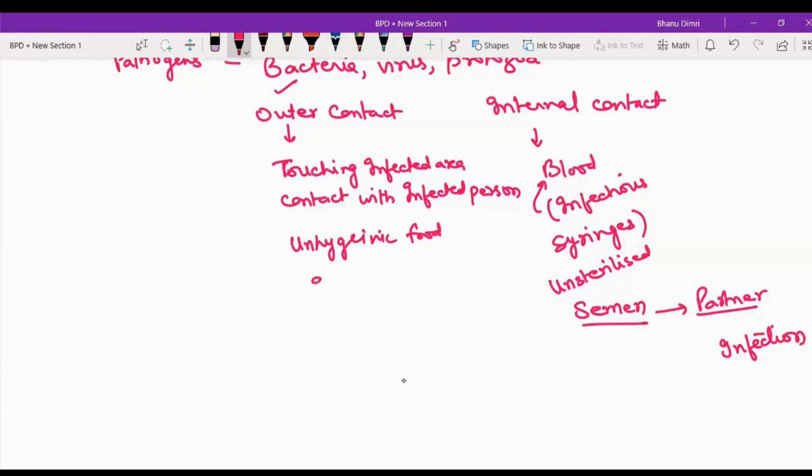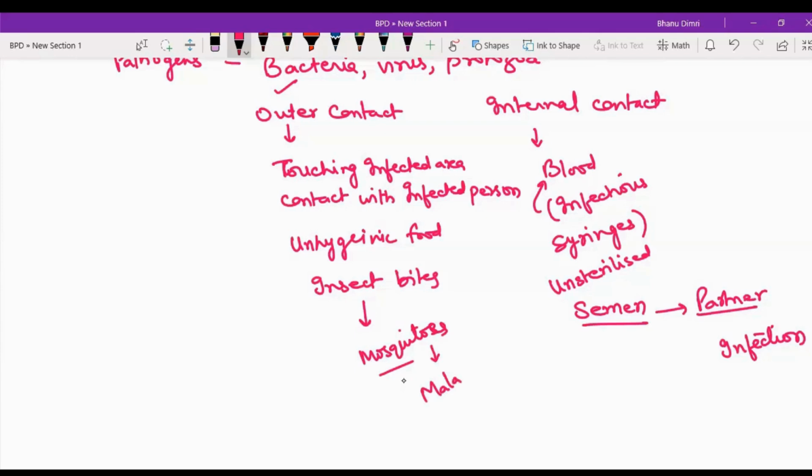Then insect bites. What about the insect bites? Which insects? Ants. No, mosquitoes. Right? What happens in case of mosquitoes? What are the mosquitoes able to spread?